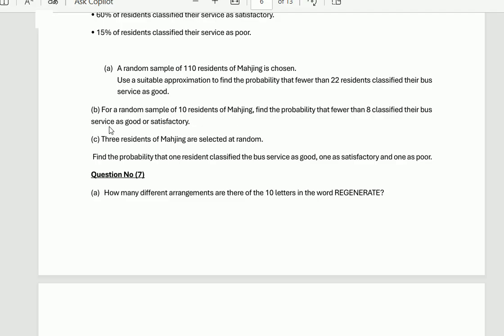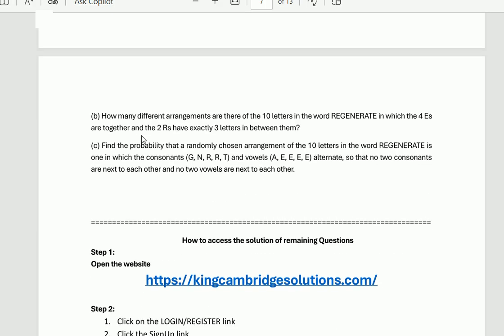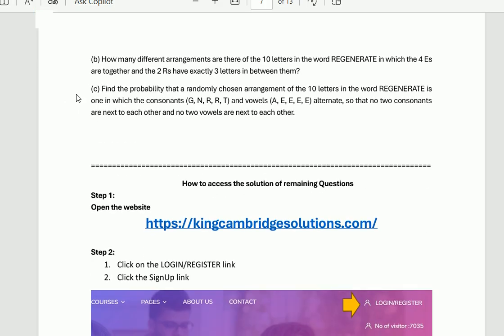For the next question, part A, how many different arrangements are there for the 10 letters in the word REGENERATE? For part B, how many different arrangements are there of the 10 letters in the word REGENERATE, in which the 4 E's are together and 2 have exactly 3 letters in between them.